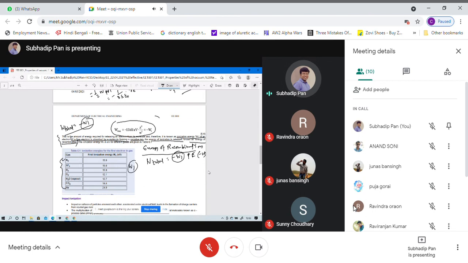In the case of N2, the first ionization energy, that will be by energy of recombination, we can say it will be 15.6. For SF6, sulfur hexafluoride, it will be the same. For hydrogen it will be 15.9. For oxygen it will be 12.1. For H2O vapor, not the water, it's 12.7. For CO2 it will be 14.4, and for helium it should be 24.0. That is actually the value of W1, the ionization energy, for the different gases which will be present inside the atmosphere or the dry air.